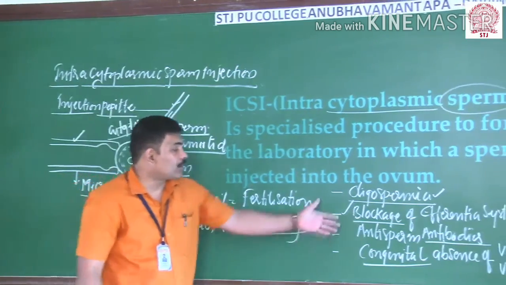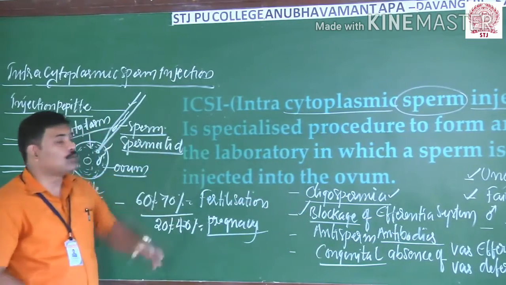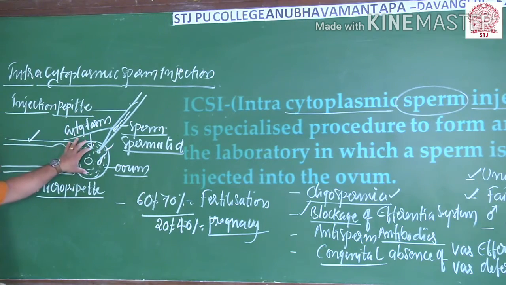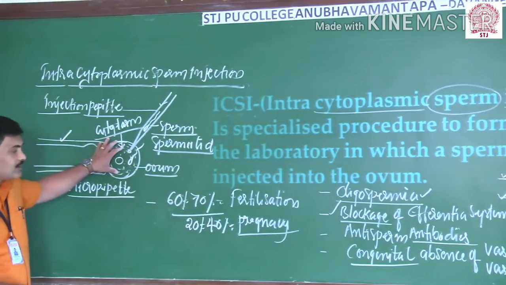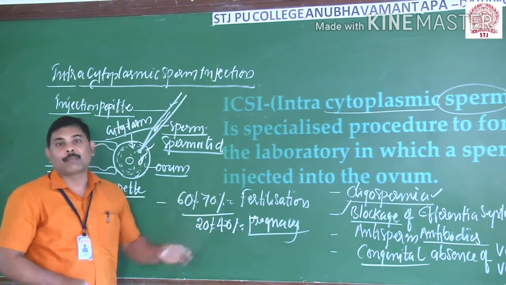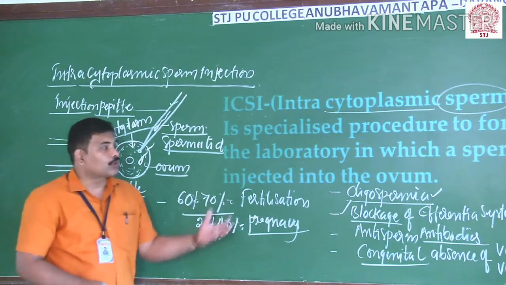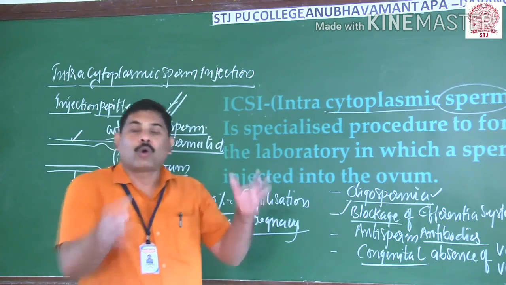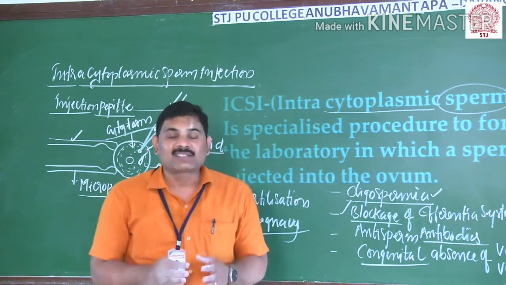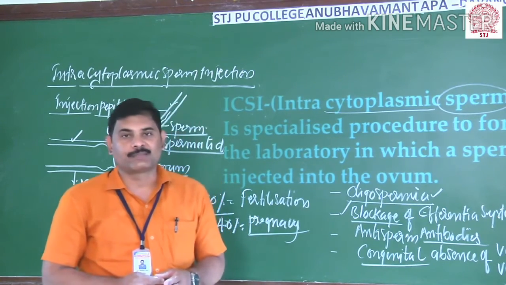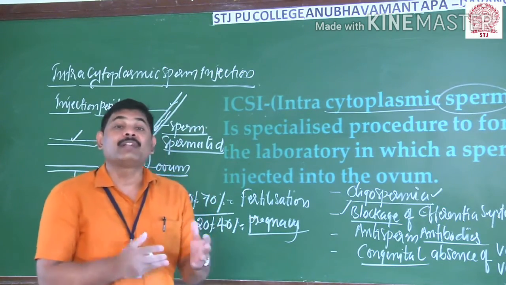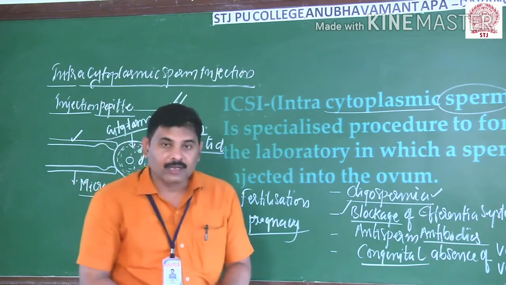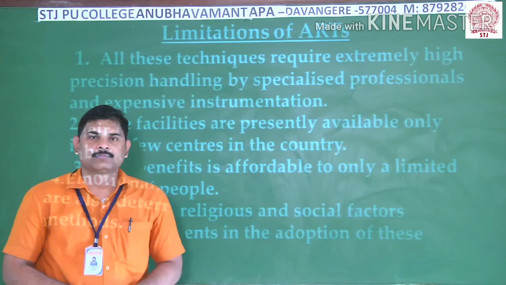Now we will see in which conditions you generally go with this method, how the procedure of intracytoplasmic sperm injection is carried out, and what its success rate is, in a detailed way. These are all the techniques we go through in order to have children. All these techniques together are known as assisted reproductive technologies. Then what are the limitations of these technologies, and what is the remedy? Let us see in detail.